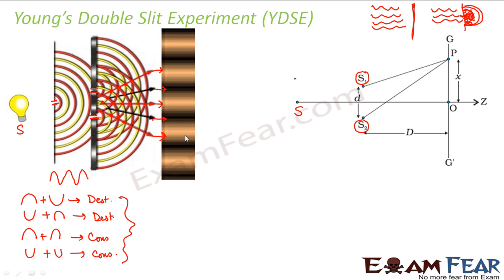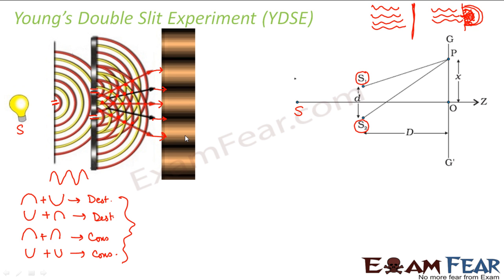What he did, he made an arrangement of coherent sources, and he found that light waves originating from coherent sources overlap with each other both constructively and destructively, and give rise to a beautiful alternate bright and dark pattern on the screen. So this phenomenon of overlapping of light waves giving rise to regions of higher amplitude and regions of lower amplitude is known as interference.